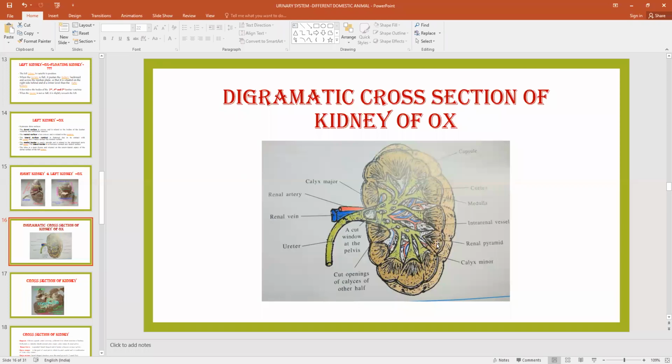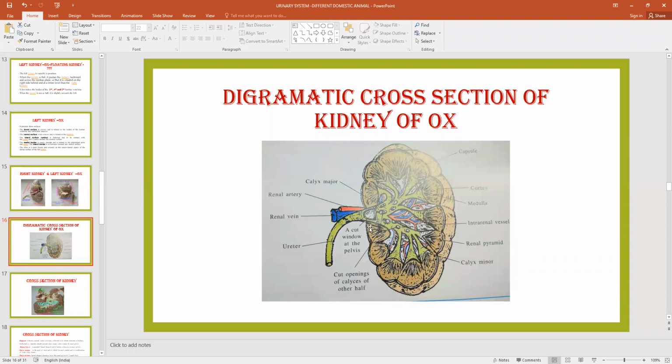This minute structure is known as the renal pyramid, and the renal pyramid opens into a funnel-shaped structure known as the calyx minor. So I think the capsule, the renal pyramid and the calyx minor are clear. Two, three, four calyces minor combine with each other and form a major tubular structure known as the calyx major. Finally, this calyx major opens into the ureter. So these are the structures observed when we put a cross section of the kidney. This is the cortex, outermost, and this is the medulla.